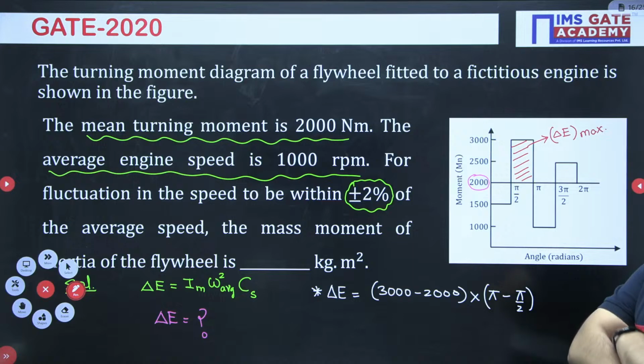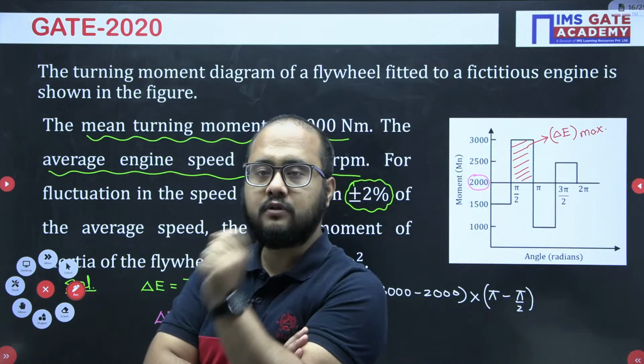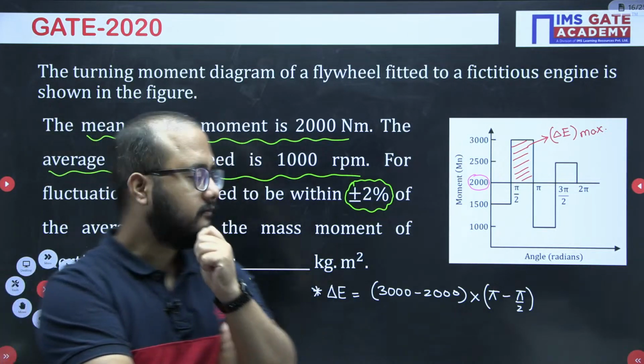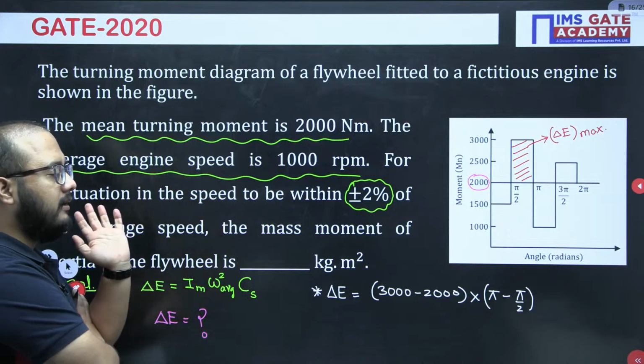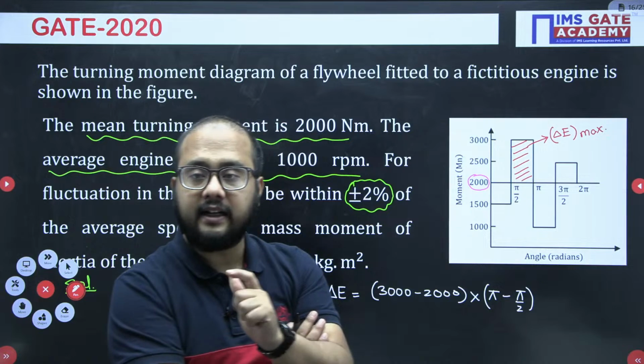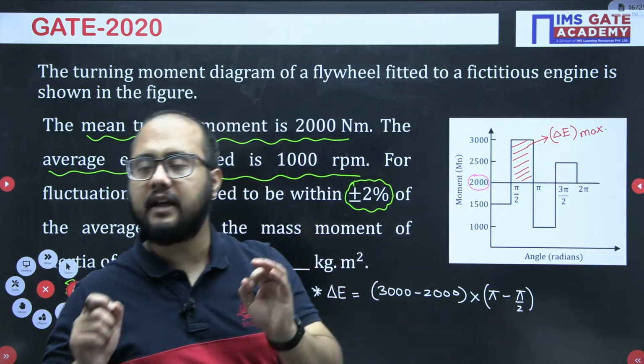Right. So for the delta E calculation, I hope everyone has understood how we have solved for delta E. Sometimes in the question it will be given, but in this case, instead of giving the value of delta E directly, they have given a T theta diagram. From that also we can calculate the delta E value.